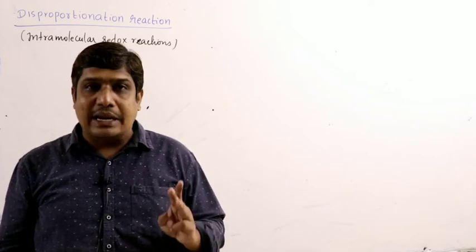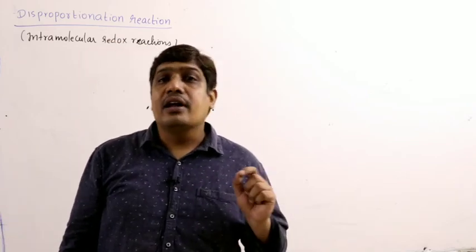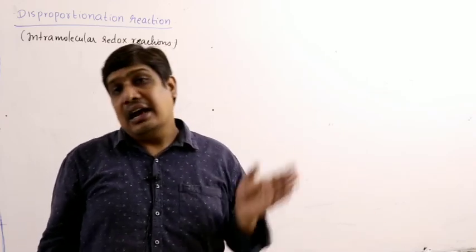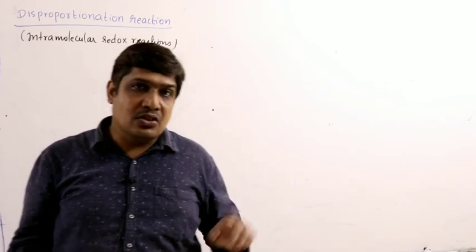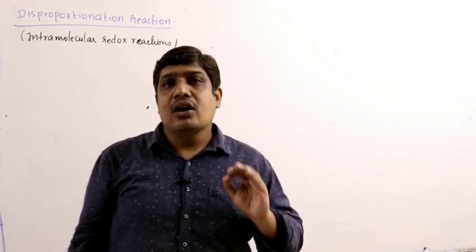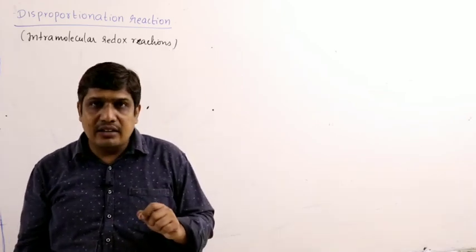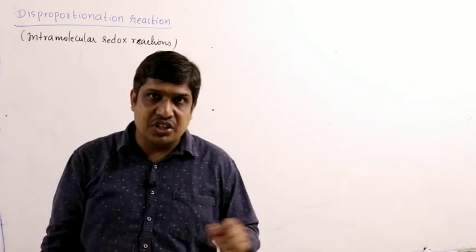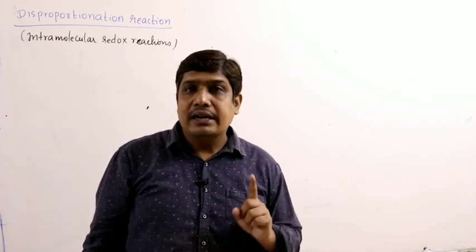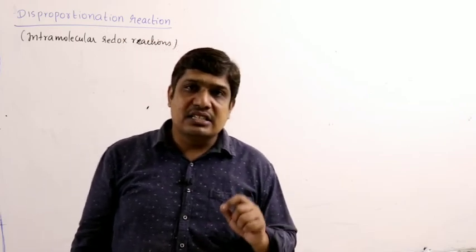Since it is undergoing both oxidation, an increase in oxidation state, as well as reduction, a decrease in oxidation state, it must be present in its intermediate oxidation state. So the required conditions are: first, the element has to show three different oxidation states; next, it has to be present in an intermediate oxidation state.